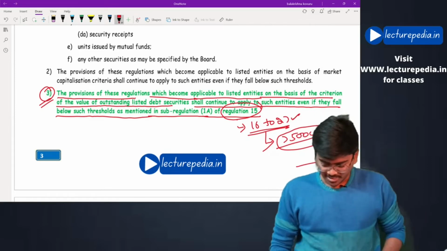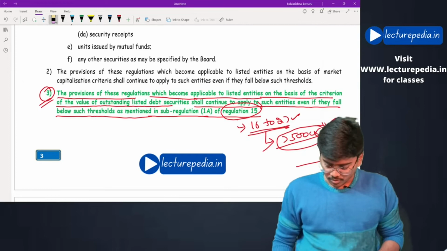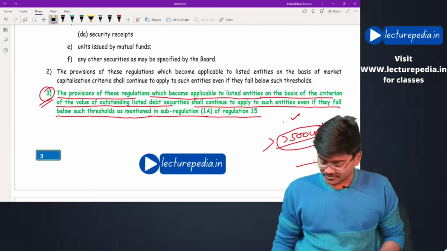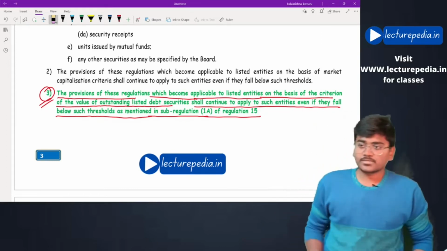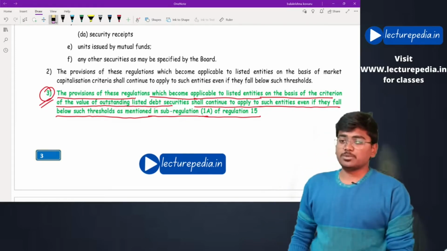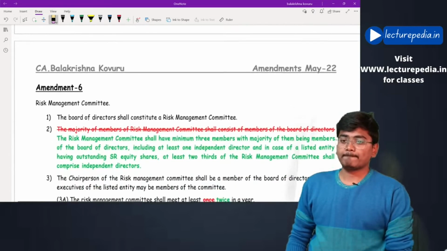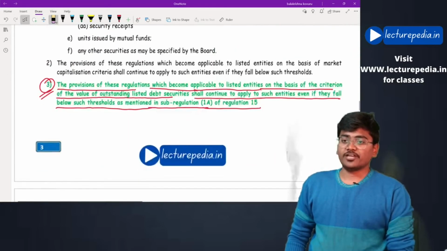There is no necessity to remember this regulation 15 since it's not there in our syllabus, but this is just a minor addition that has been made through the amendment. That was amendment number 5.